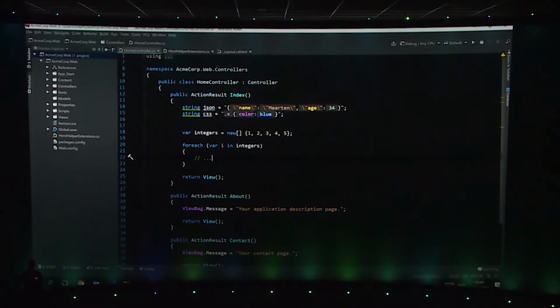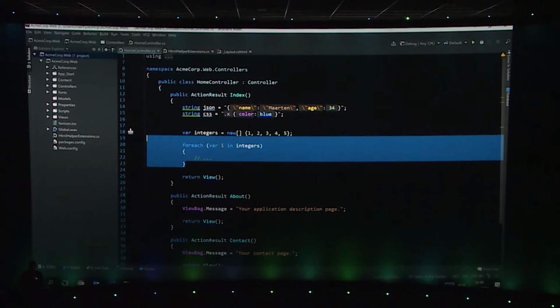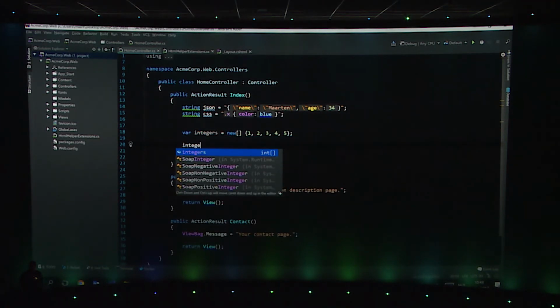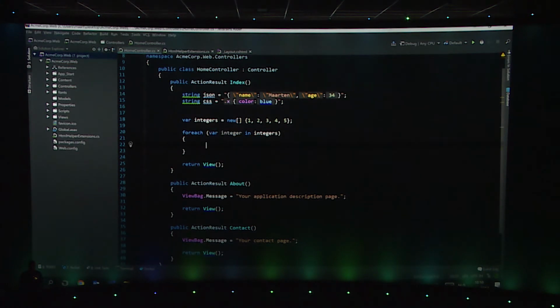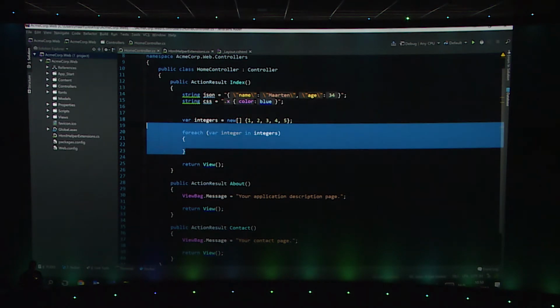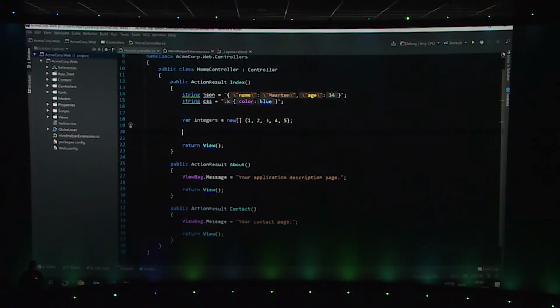That's nice. Rider helps me in writing this for loop, but I can do it actually even nicer. I can just say integers.foreach, and it generates all that for me, and I can immediately start typing whatever I want to do. Same thing with if and so on. I can check variables if they exist.